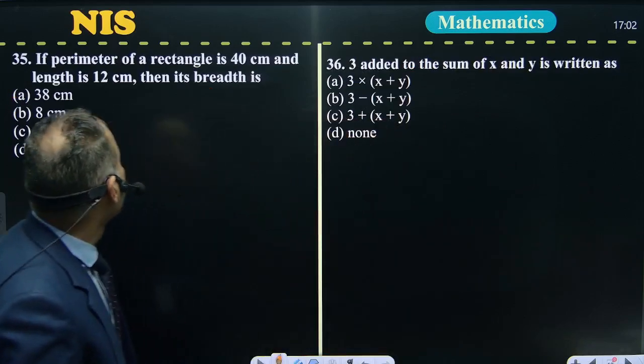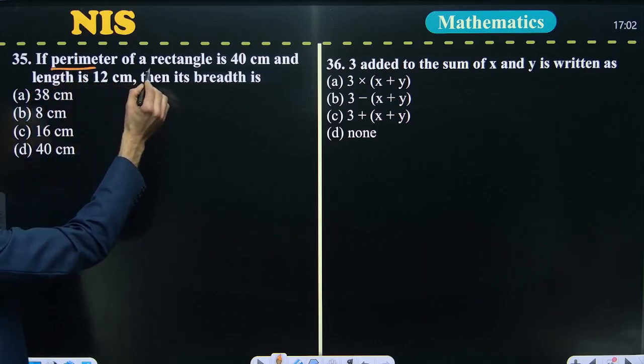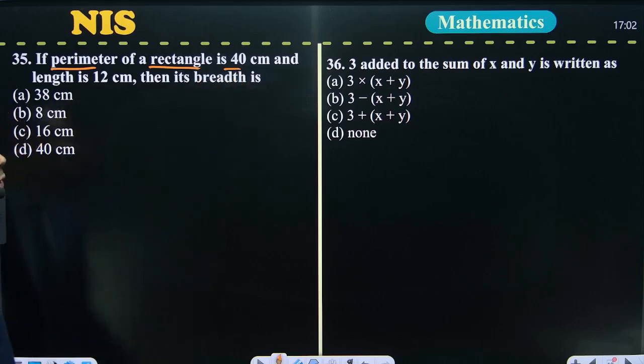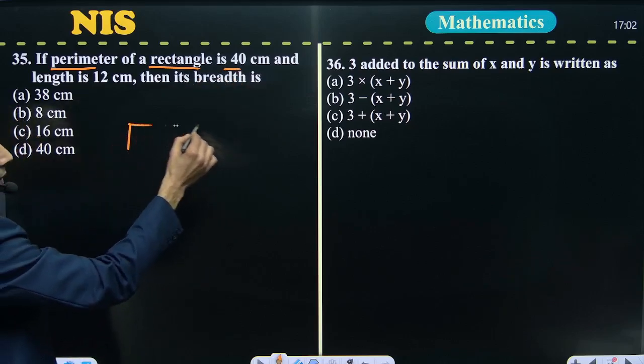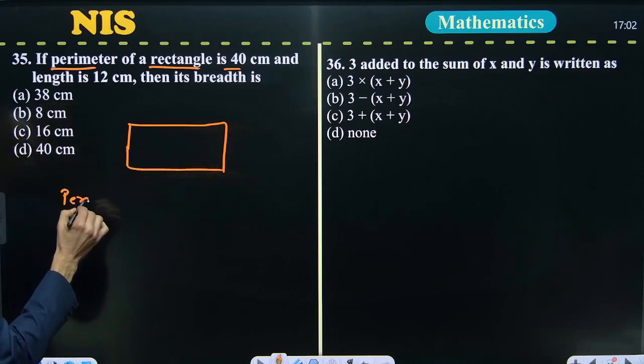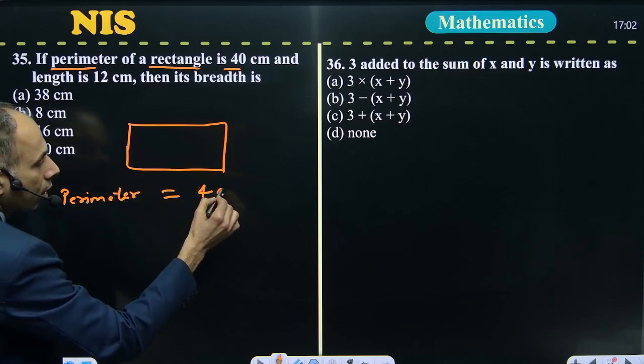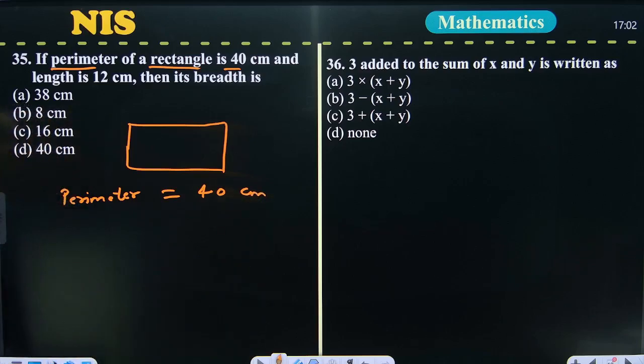Question number 35. In this question, the perimeter of a rectangle is 40. We have a figure, a rectangle. Perimeter is given, equal to 40 centimeter.